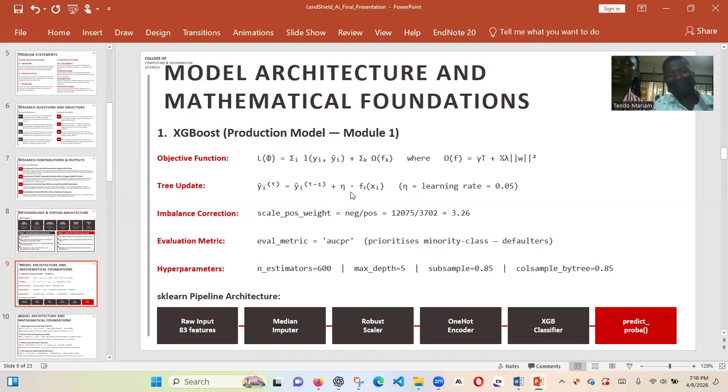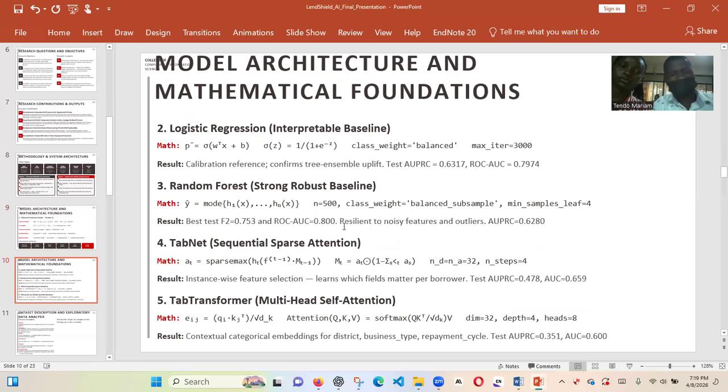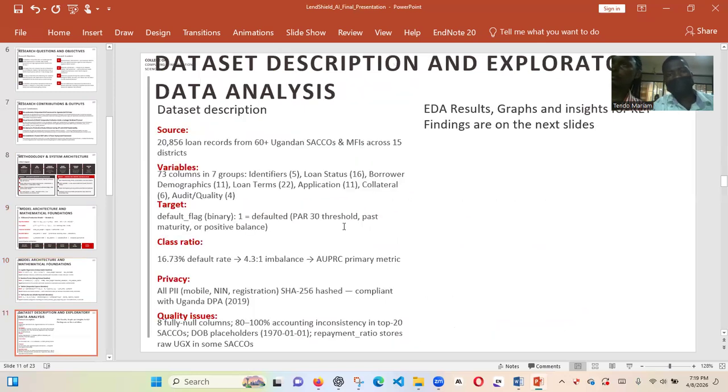This function here indicates the additive learning, whereby this one is the actual prediction, and these are predictions from other previous trees. This is the learning rate, whereby from the prediction that the current model has made, we only take, for example, 5%, given we have a 0.05 learning rate. So these are the models. Due to time factor, we are going to refer to the videos where we discuss model evaluation and training fully.